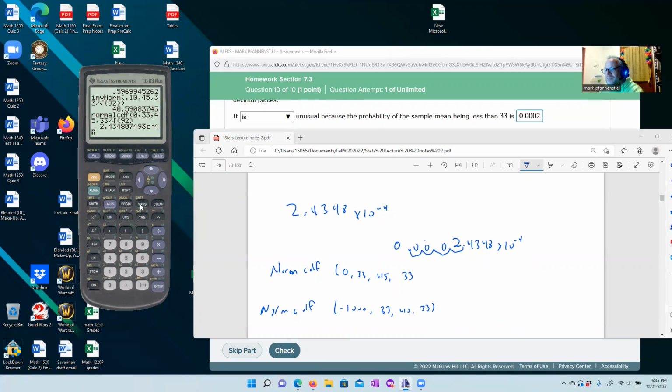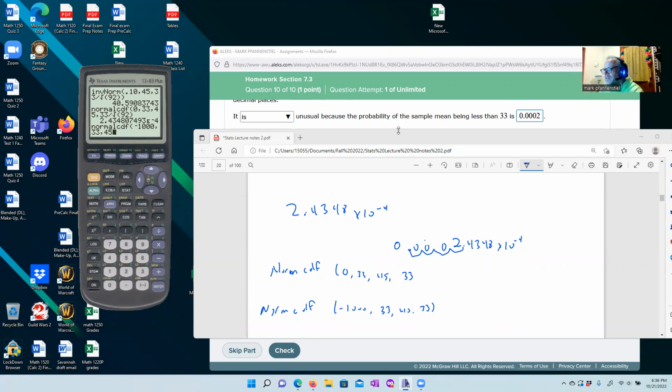So here we go. Second function, distribution. Okay, norm CDF. Pick a relatively small number, starting from 45, counting down by 33s. So we're going to pick negative 1,000, comma, 33, that's our big number. What did we start with? We started with 45 as an average.